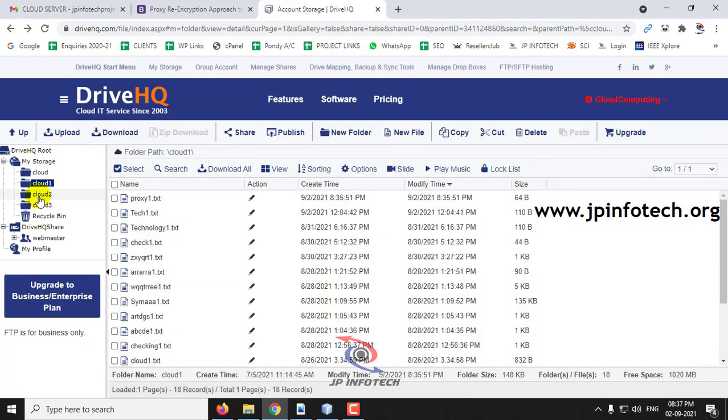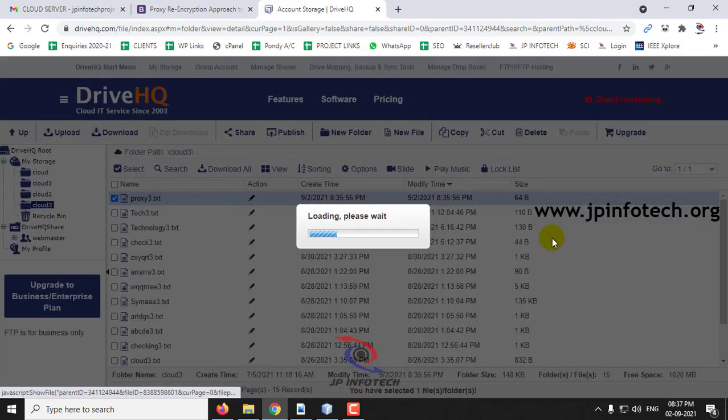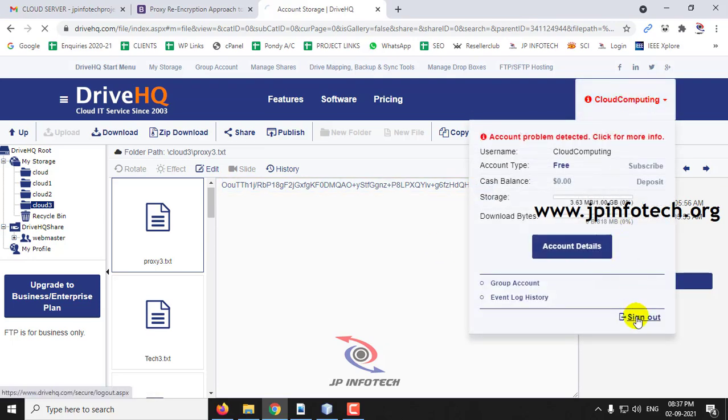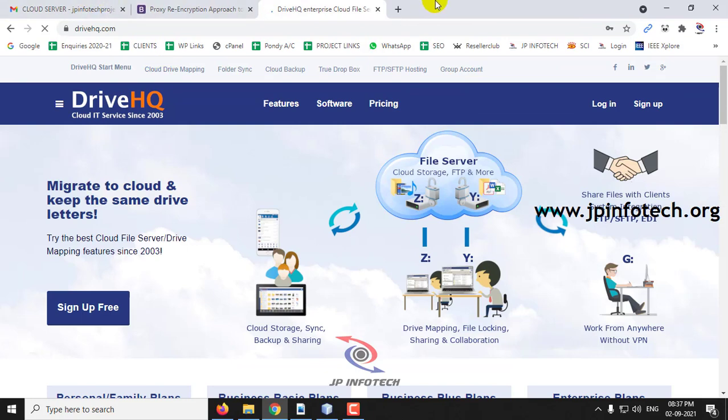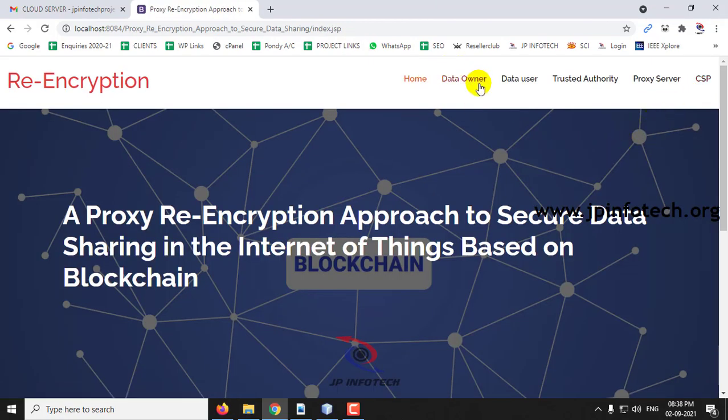And coming back here, you can see cloud 2, where you can see again proxy2.txt, where the second block has been stored. And same in cloud 3, you can see proxy 3. So here you can see the third block of it. So it is made sure that we have uploaded the file both in the local and also in the cloud service. So let me close this Drive HQ part. So let me log out from this data owner part.